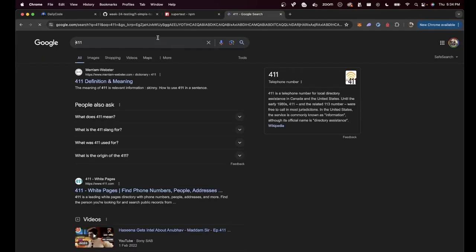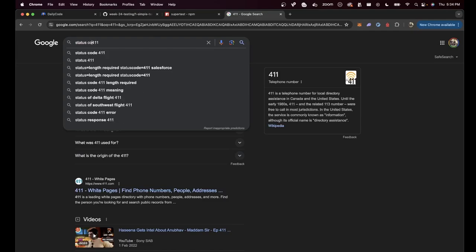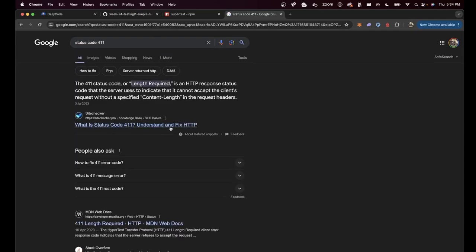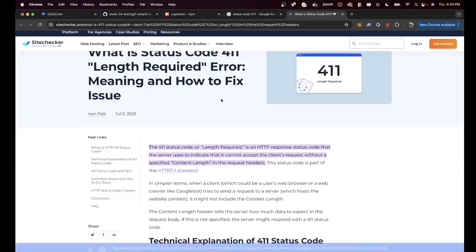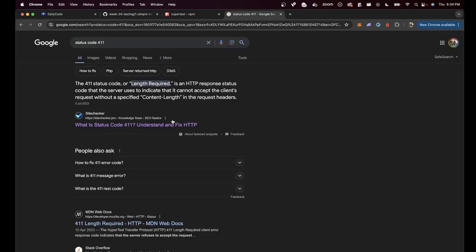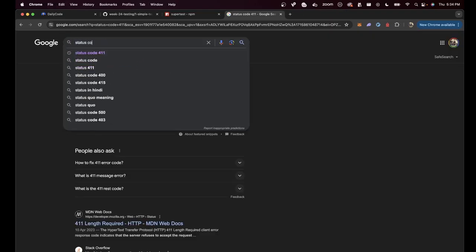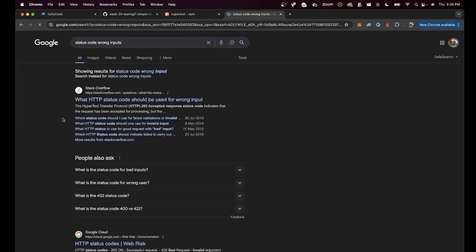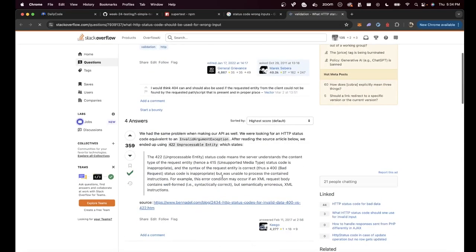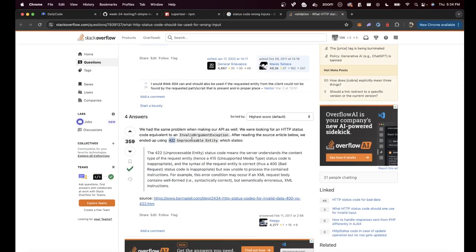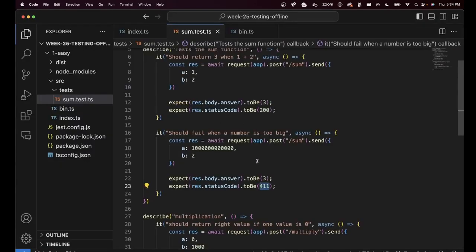Why did I pick 411? It's just one status code that is used for wrong inputs. Length required. It's actually not the right one. I keep using this because this is what I have in memory, but think of a better status code. Status code wrong inputs. Let's see. 422 unprocessable entity is probably a better one. So let's replace this with 422.